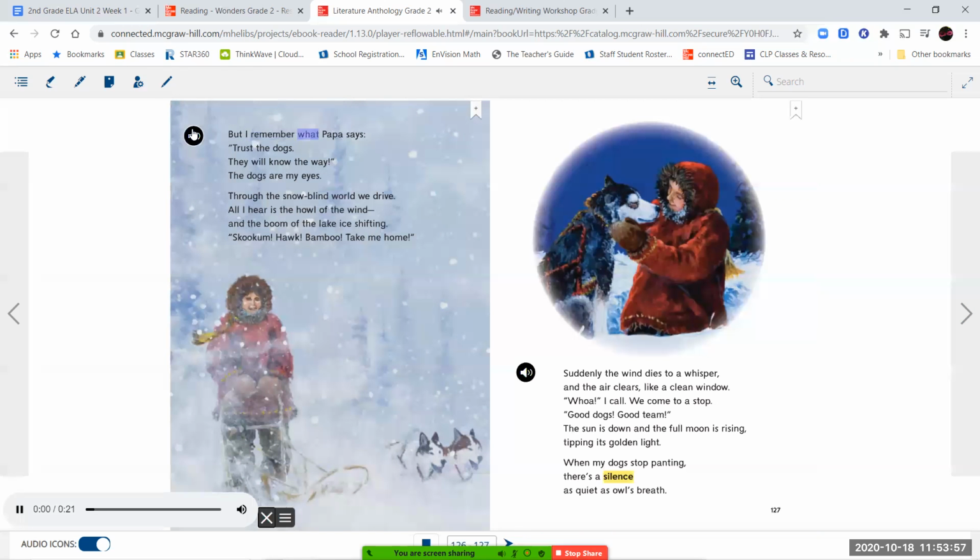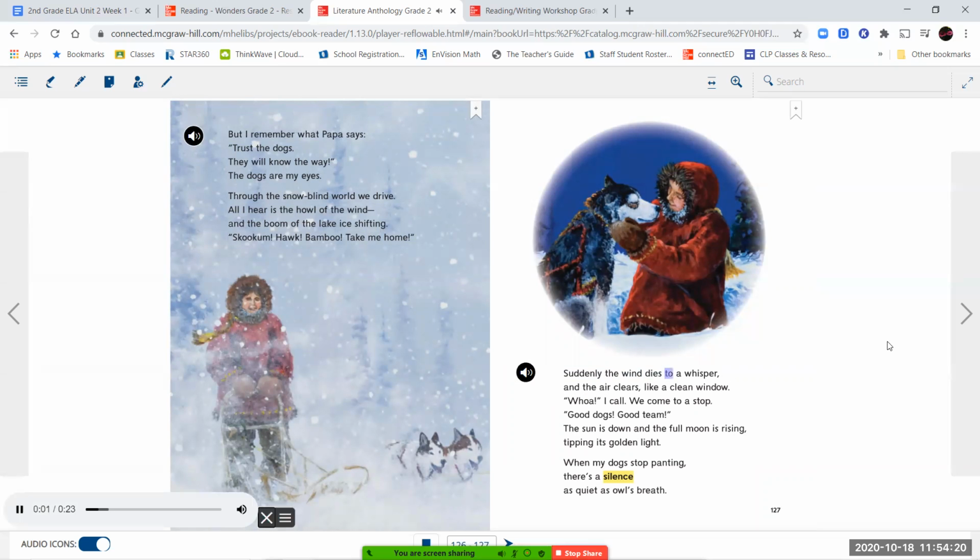But I remember what Papa says. Trust the dogs, they will know the way. The dogs are my eyes. Through the snow-blind world we drive. All I hear is the howl of the wind and the boom of the lake ice shifting. Skookum, Hawk, Bamboo, take me home.